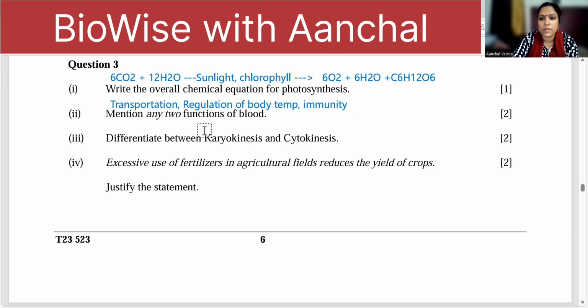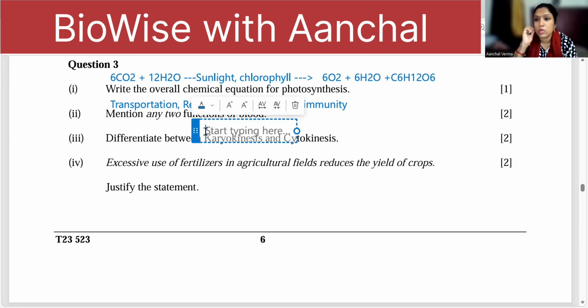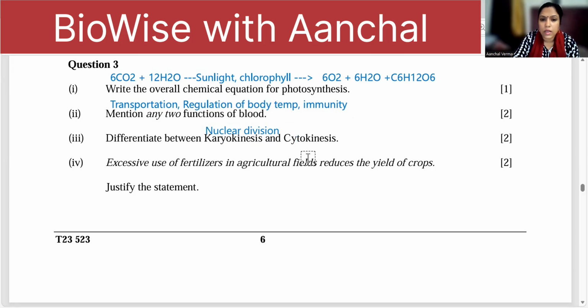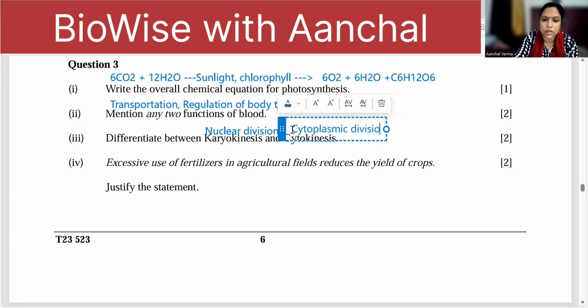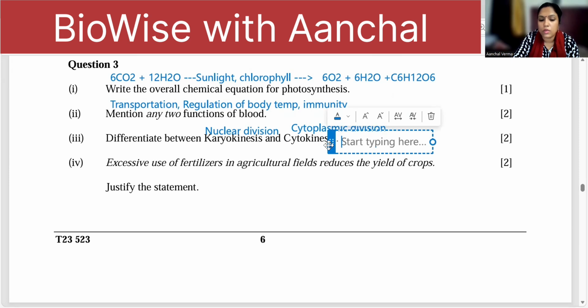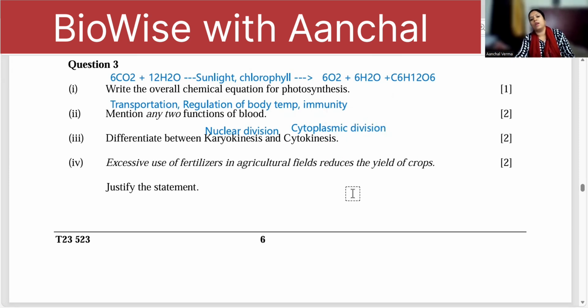Karyokinesis and cytokinesis difference, 2 marks, so at least 2 points. So karyokinesis is nuclear division, and cytokinesis is cytoplasmic division. Right? Cytokinesis gives rise to daughter cells. Okay, and any other difference? Karyokinesis mein you have prophase, metaphase, anaphase, telophase. Cytokinesis is complete cell division.